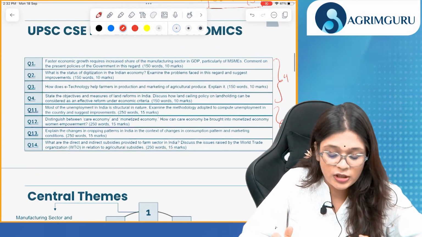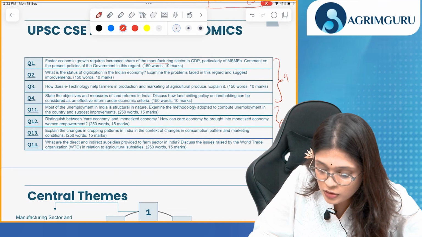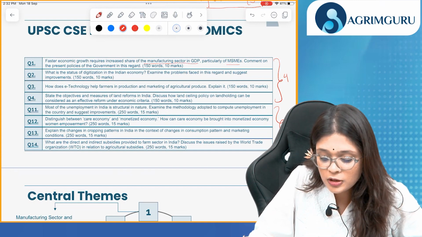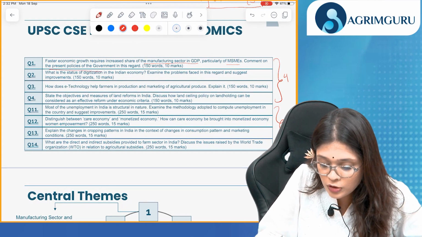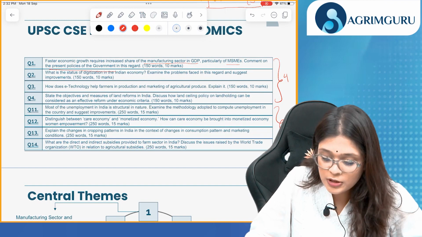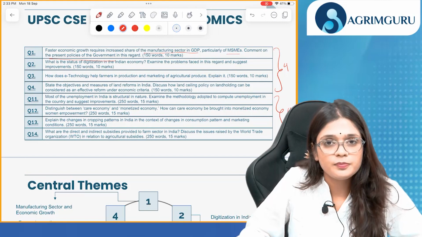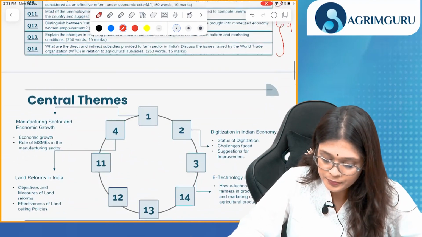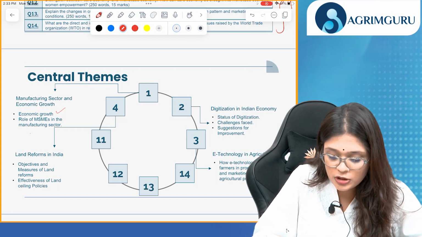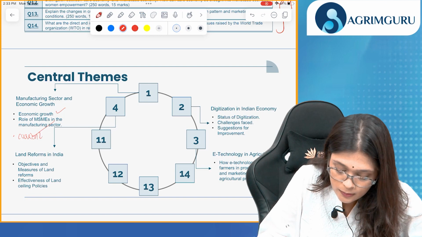The first question, let's read it. Faster economic growth requires increased share of manufacturing sector in the GDP, particularly MSMEs, that is micro, small, medium enterprises. Comment on the present policies of the government in this regard. So the keywords are manufacturing sector in GDP, MSMEs and the present policies, the current policies. So this question is static plus majorly current. Okay. So the central theme is economic growth and the role of MSMEs in the manufacturing sector and current policies.